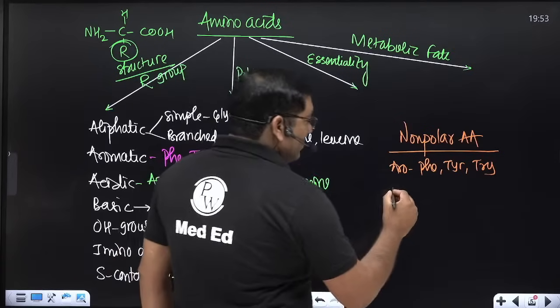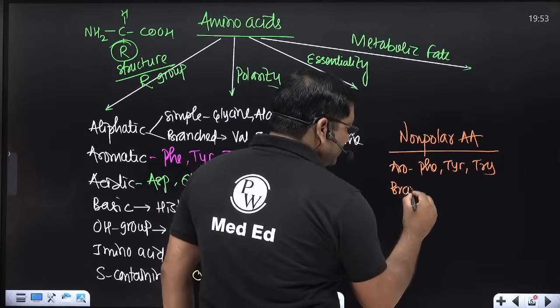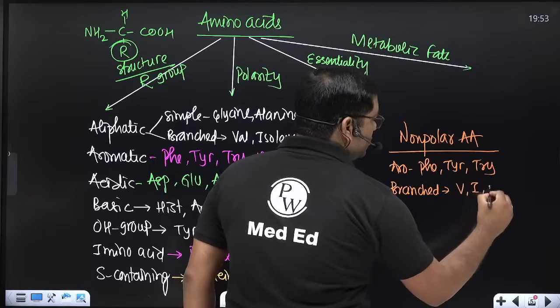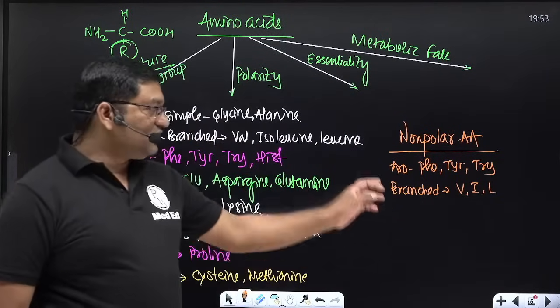Then the branched chain amino acids, valine, isoleucine, leucine, are non-polar.